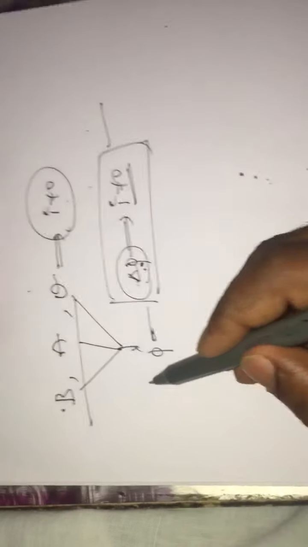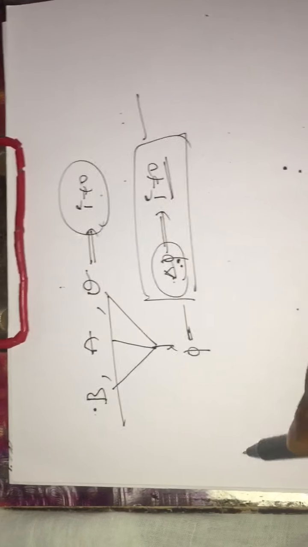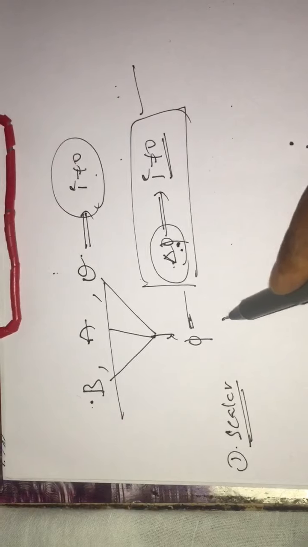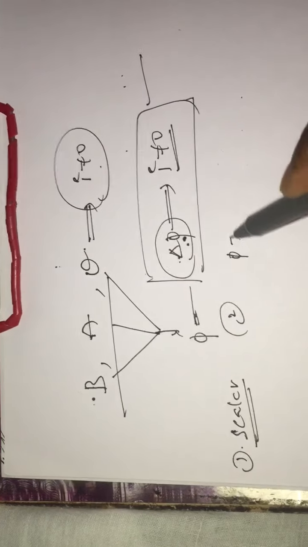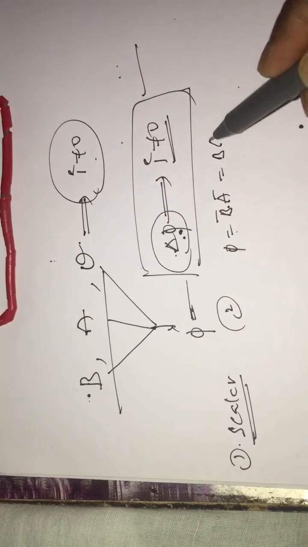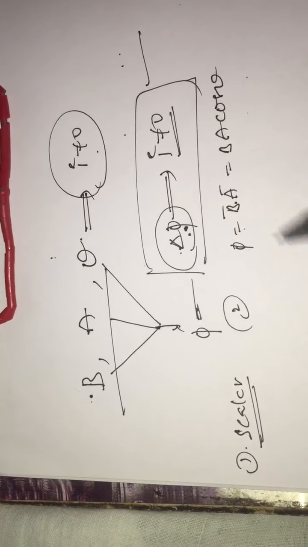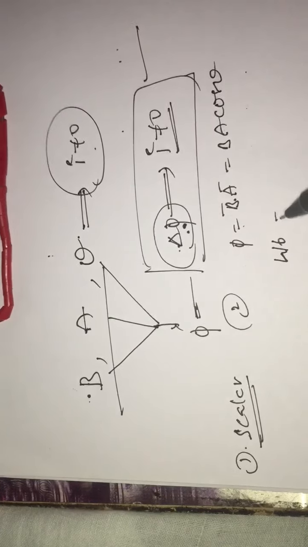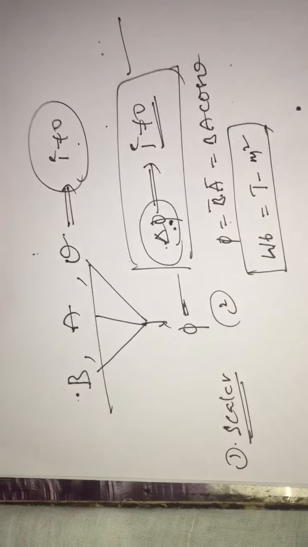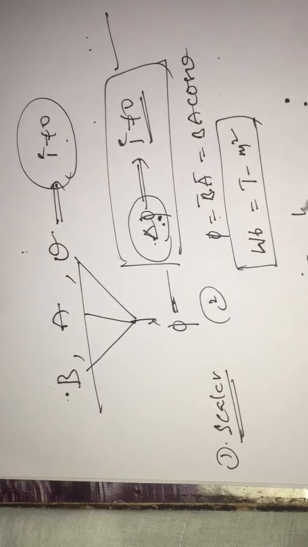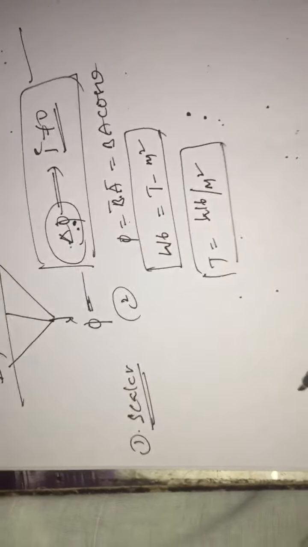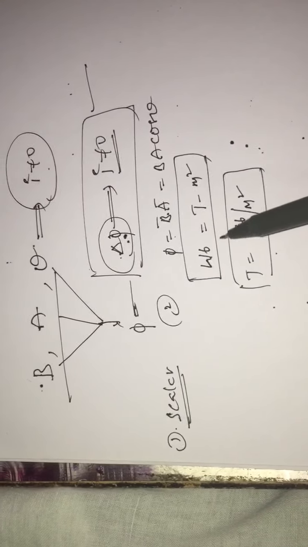Now we have to discuss what flux is. Flux is a scalar quantity. Second, flux phi equals B vector dot A vector, or BA cos theta. The SI unit of flux is Weber, which equals Tesla meter square. Weber equals Tesla meter square, and Tesla equals Weber per meter square. That also needs to be remembered, very important.